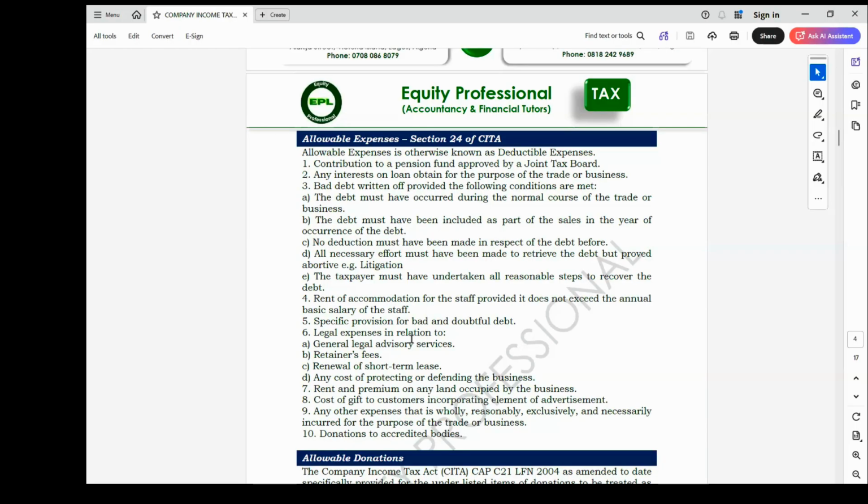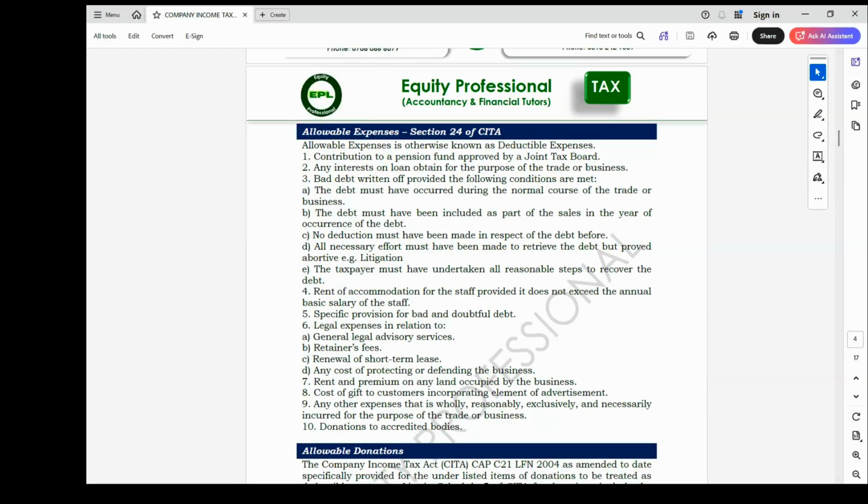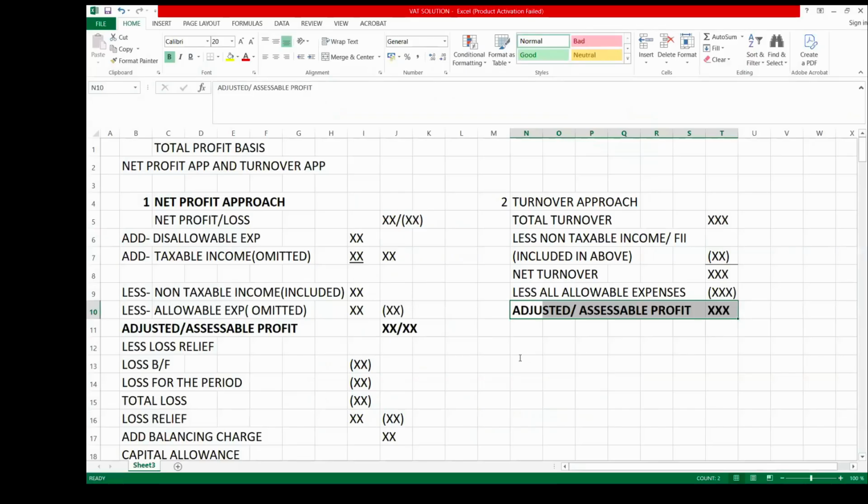The other expense is donations, which are allowable for a corporate taxpayer. Under donations, there are four categories that are allowable for a corporate taxpayer. So we have four categorizations of allowable donation.